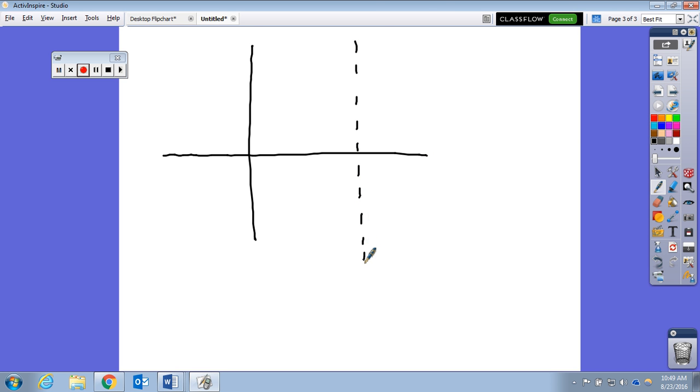Let's review what an asymptote is. Let's say a vertical asymptote. A vertical asymptote just says there is no value for this. We're talking about one specific function. There's no value for this function, say at this point. Say for this example, we'll say 3. Okay. There is no value.